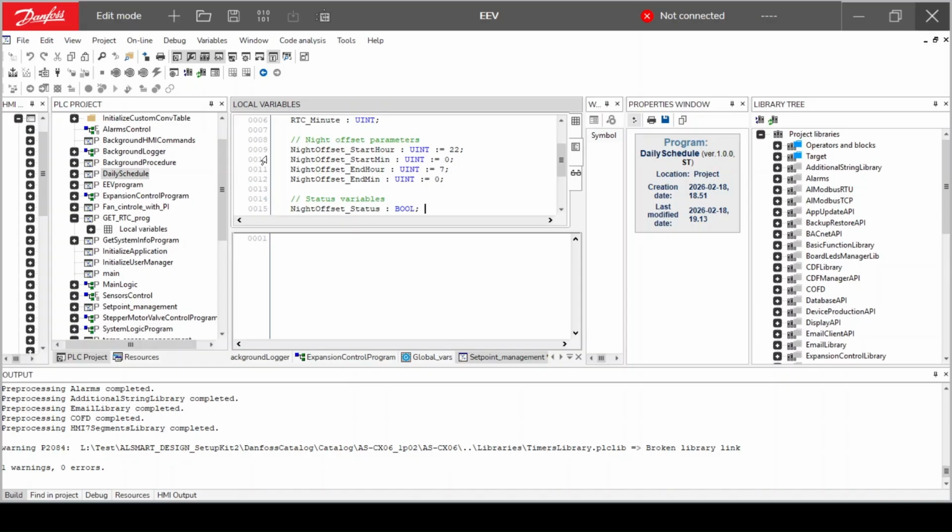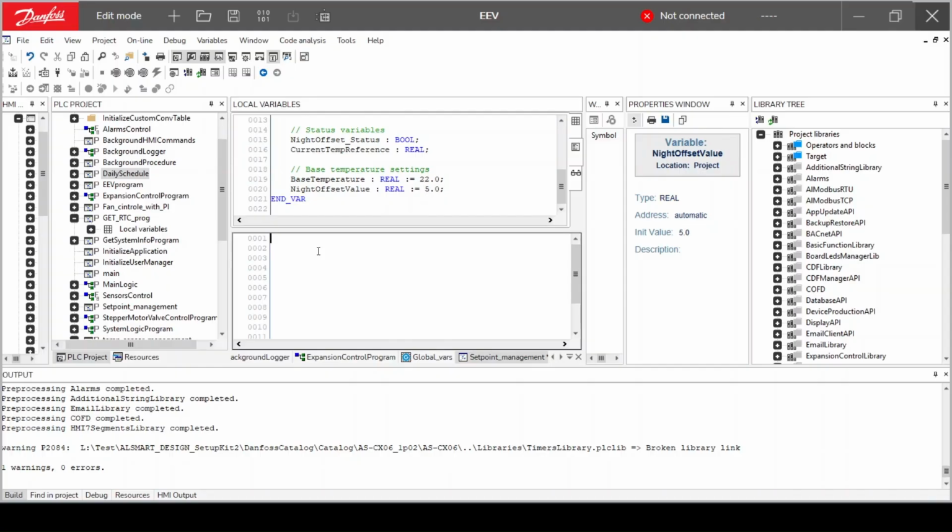Next, we declare our status variables. Night offset status is a Boolean variable. It will indicate whether we are inside or outside the defined night schedule. Current temp reference is a real value. This will store the final temperature reference sent to the controller.